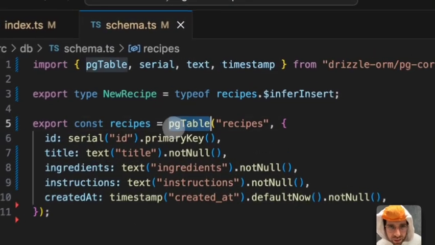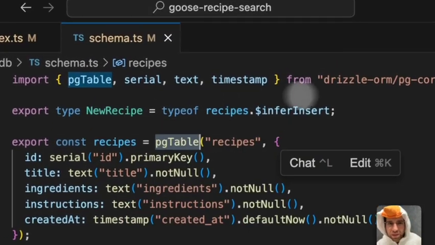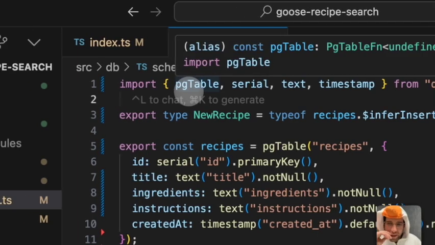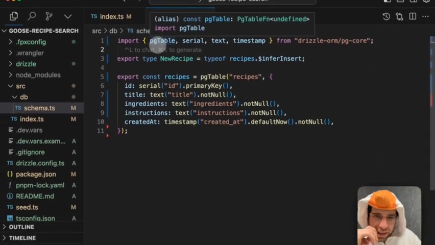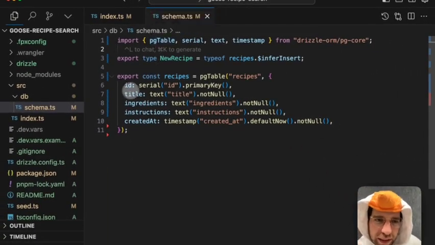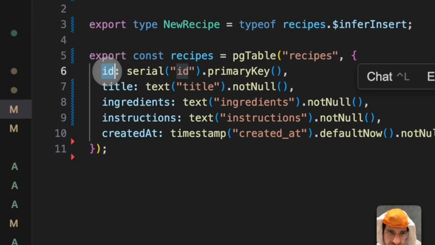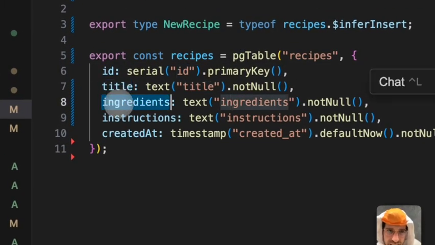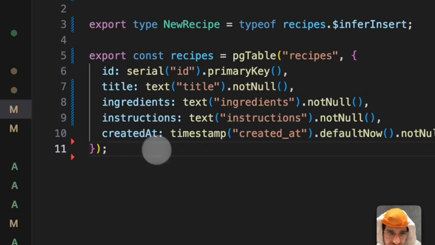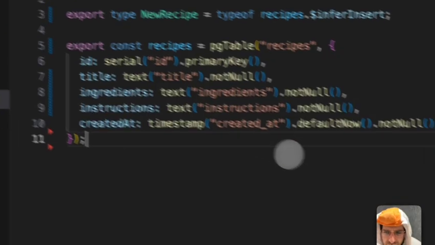Right, so here we have some helpers for creating the database table of recipes, and it looks like we have an ID, a title, some ingredients, some instructions, and a timestamp for when we created the recipe.